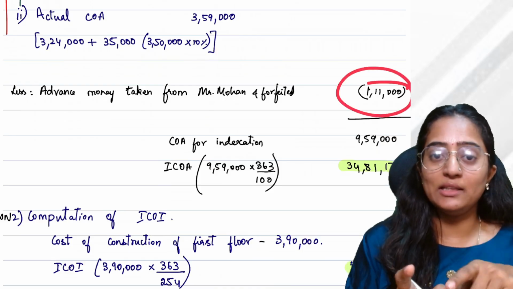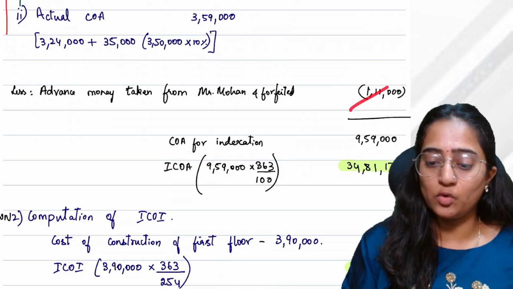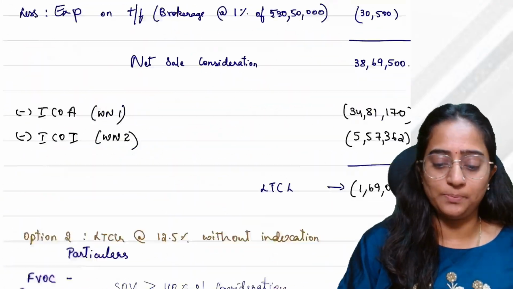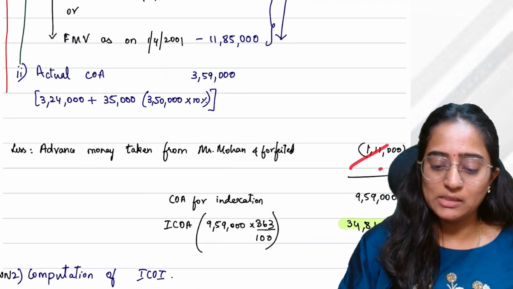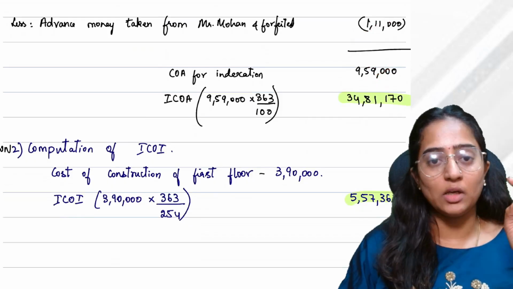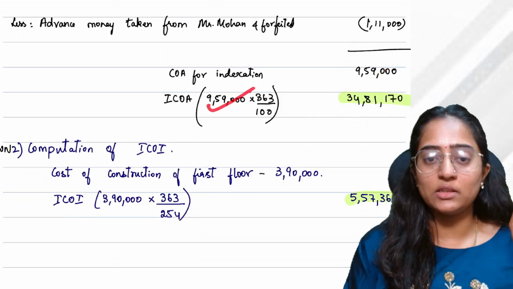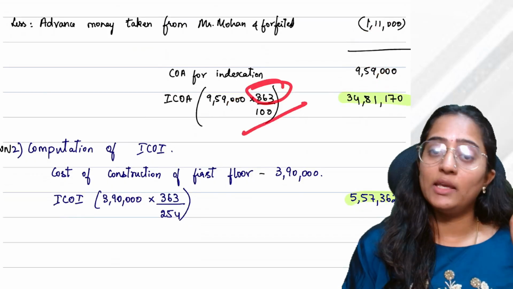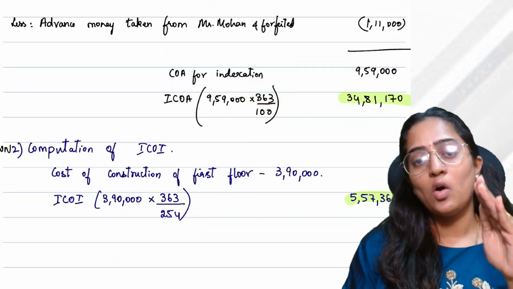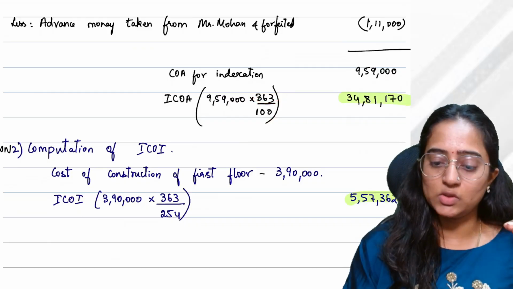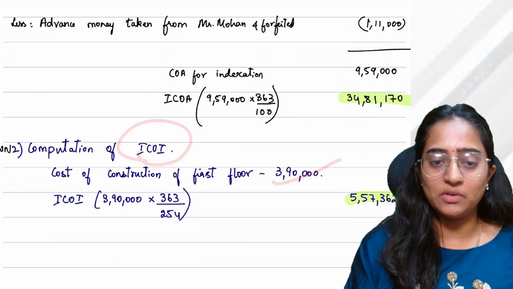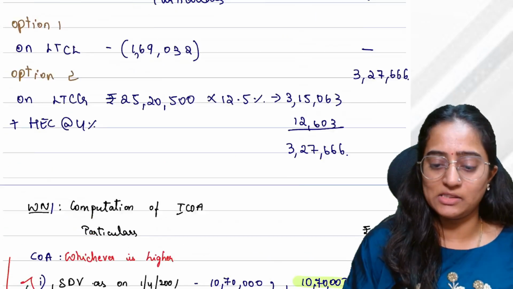And we have already seen Mr. Mohan who had forfeited. We are going to subtract this 1,11,000 from the cost of acquisition. That is what we are doing. We are subtracting this, and the cost of acquisition for the purpose of indexation calculation is 9,59,000. And you have 9,59,000 which was sold in the year of transfer. Year of purchase was prior to that. So you would take the year of transfer CII or 2001-02, whichever is later. So you have got the indexed cost of acquisition. Indexed cost of improvement also, 3,90,000 given in the question. You would do the indexation, you would get the answer.